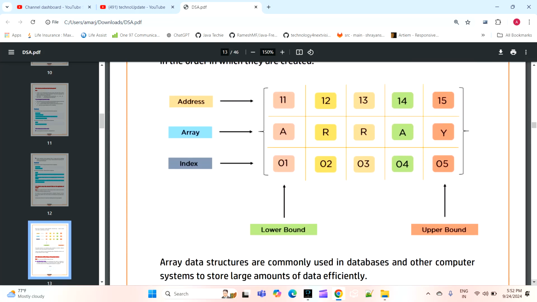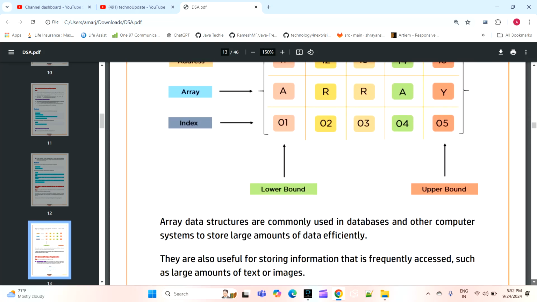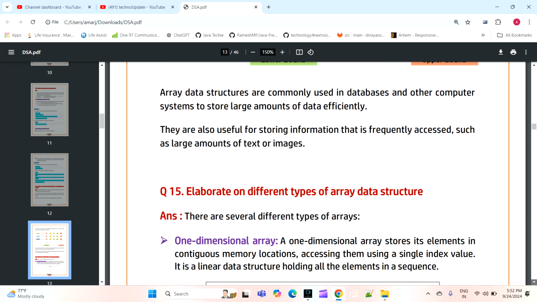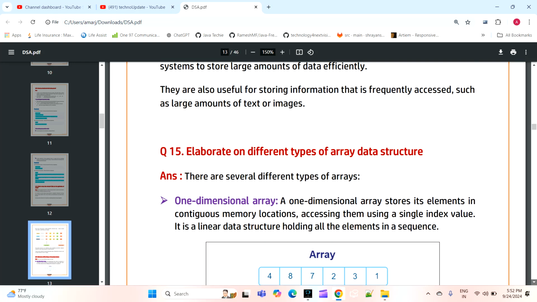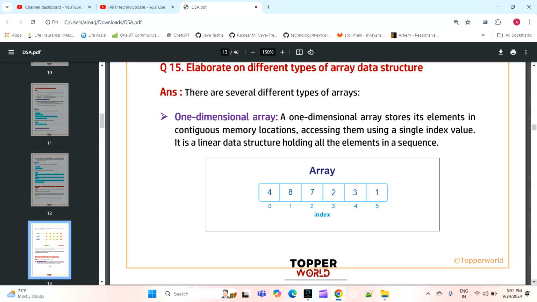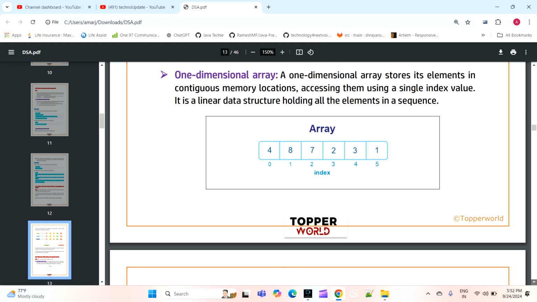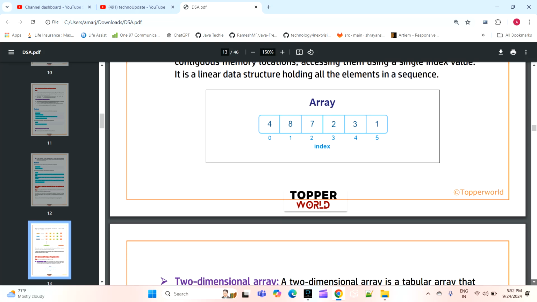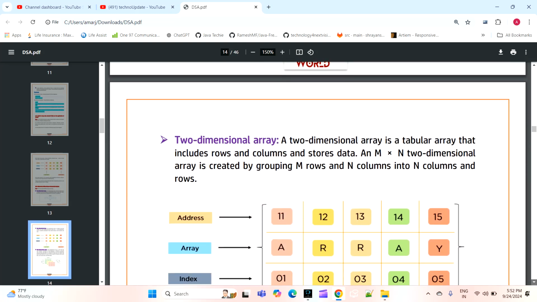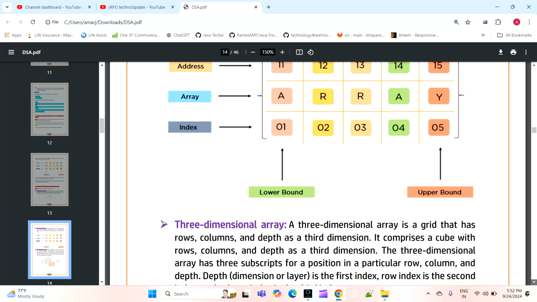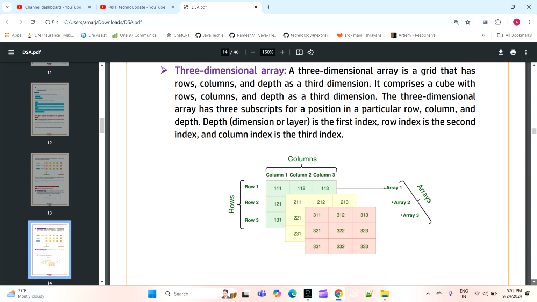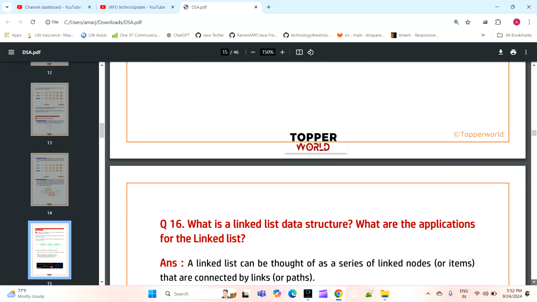So while we are using address and indexing, mostly we'll use it for the array. The next question is: elaborate on different types of array data structures. We have different types of array data structures: one dimensional, two dimensional, and then three dimensional. So these are all the array data structures.